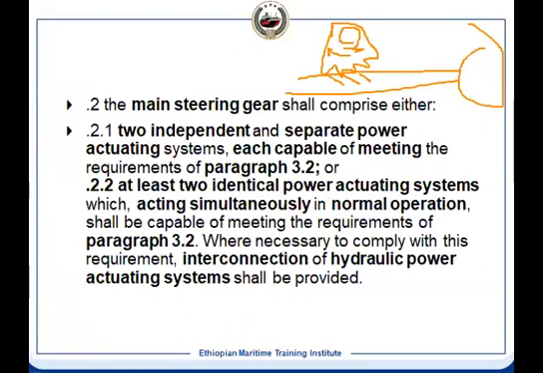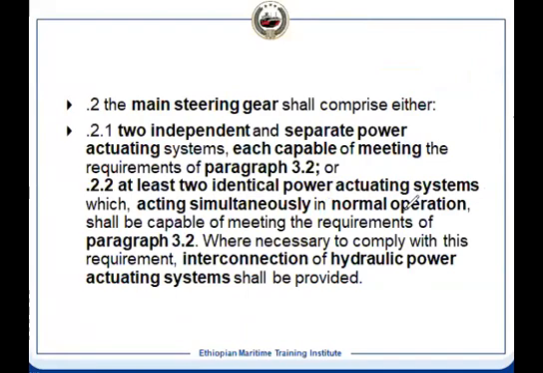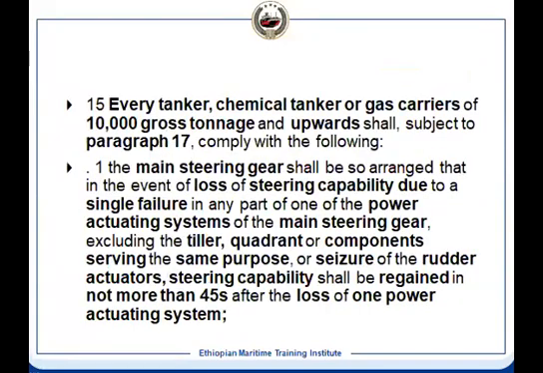So now in this case, you have two independent separate power units capable of performing 3.2. What does it mean? It means each is capable of meeting 3.2 for a tanker of this size, 10,000 GT and above.